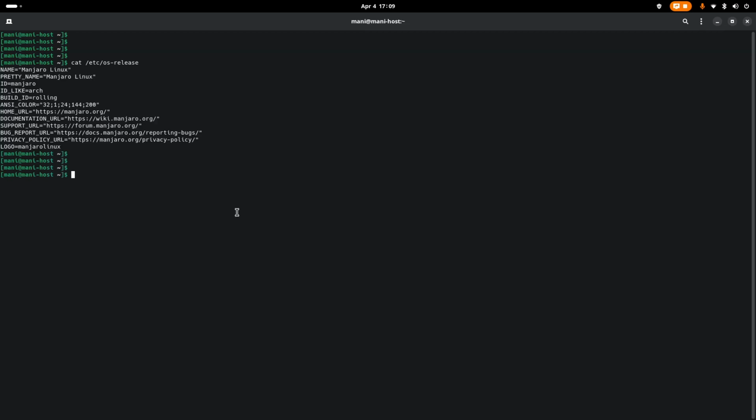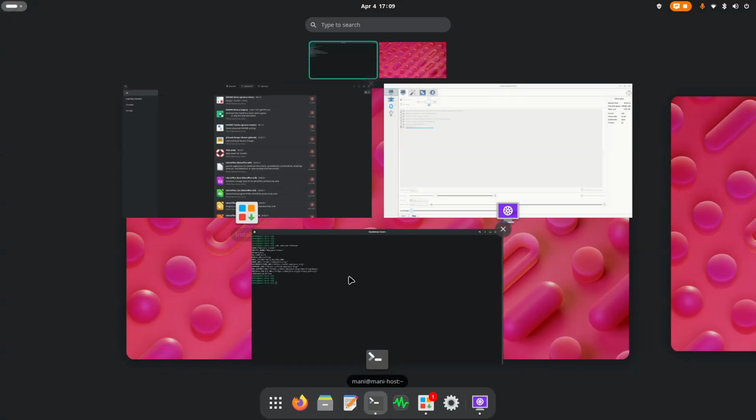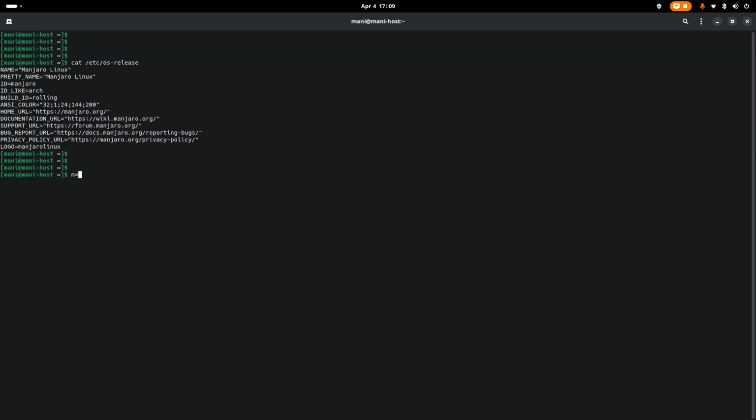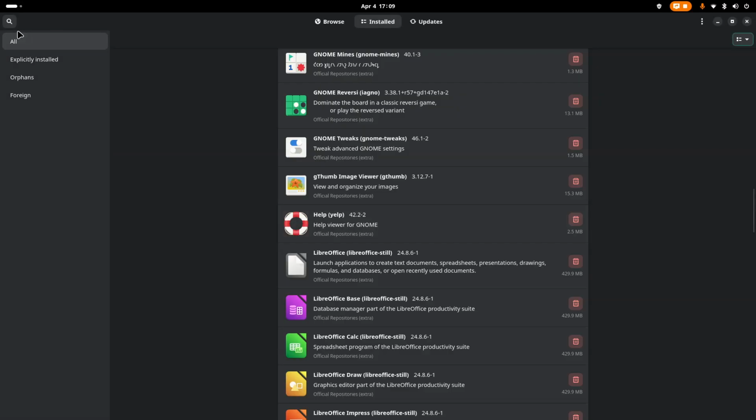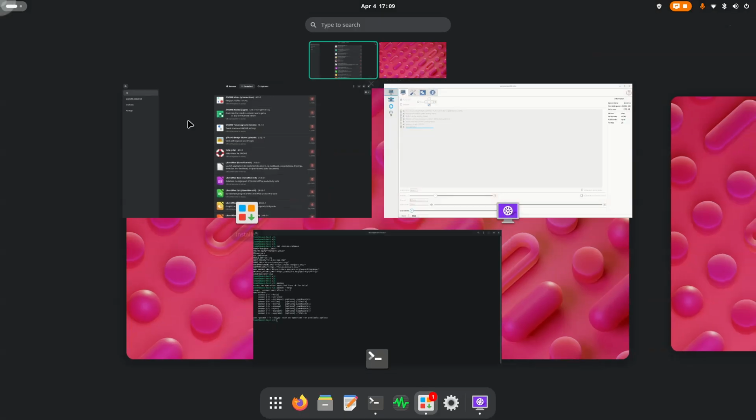So this is the best OS. It's a Pac-Man based OS, and it's also using GNOME.